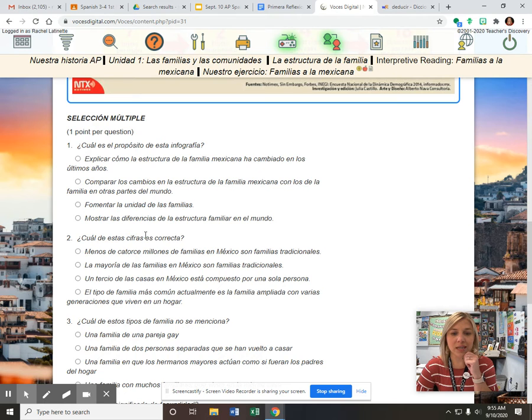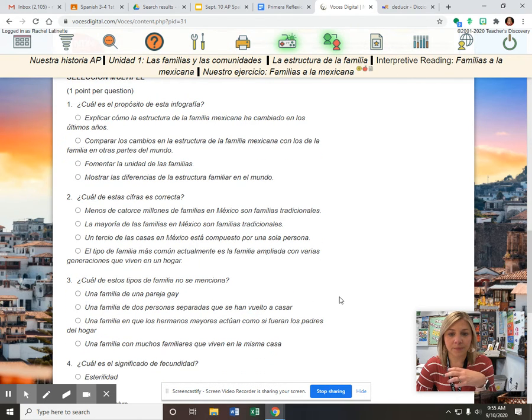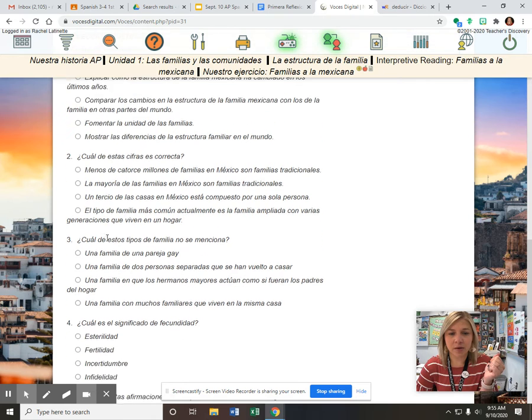2, ¿cuál de estas cifras es correcta? Which of the following figures or numbers is correct? So they're talking about different fractions or numbers of people or majority, trying to give you examples from the answers or what's most common. So choose the best answer according to the graphic.